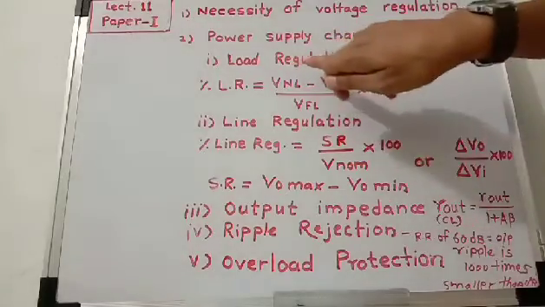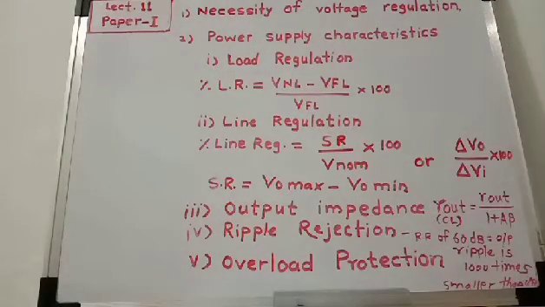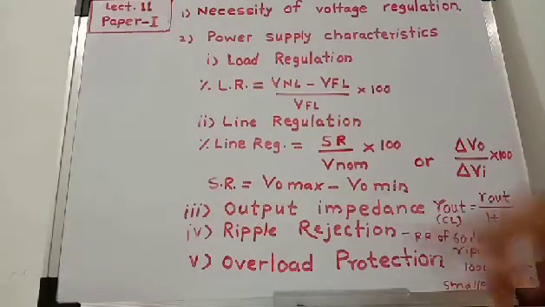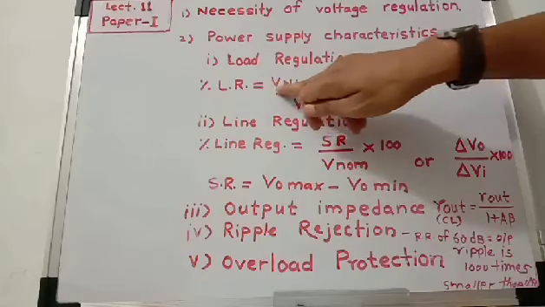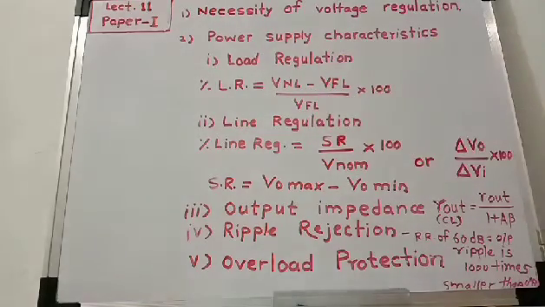If percentage load regulation is minimum, then the power supply will be of good quality. Okay, so percentage load regulation is equal to VNL minus VFL divided by VFL, multiplied by 100.